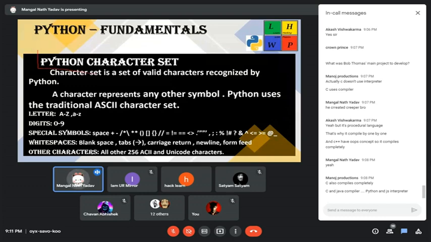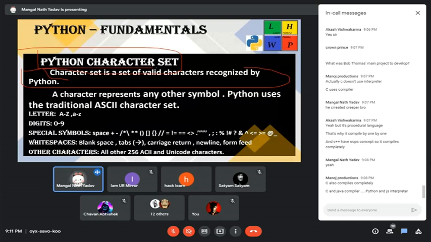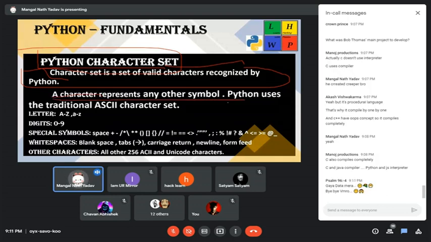Okay, let's continue with the Python character set. A character set is the valid characters recognized by Python. There are many characters that are recognized only by the Python interpreter. Python uses the traditional ASCII characters, where letters A to Z each have a value assigned in number form.